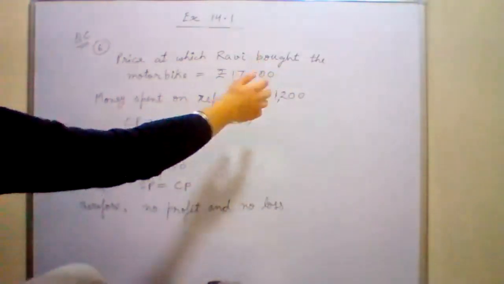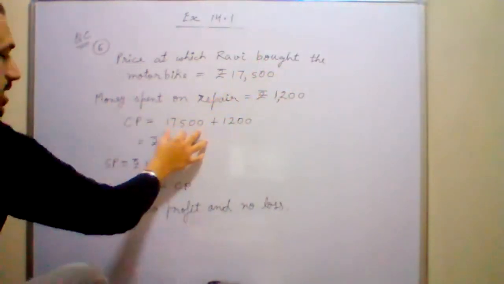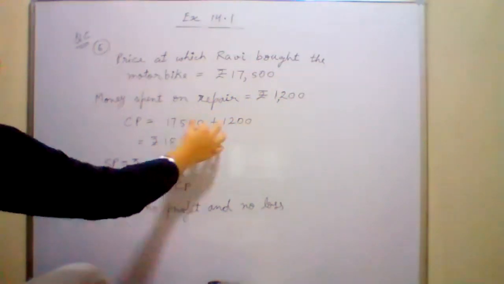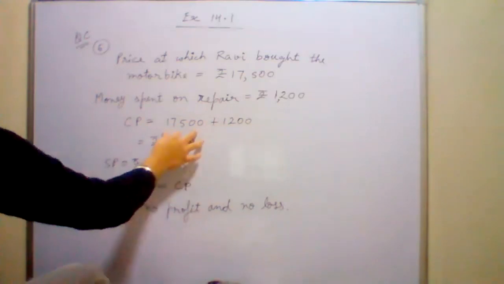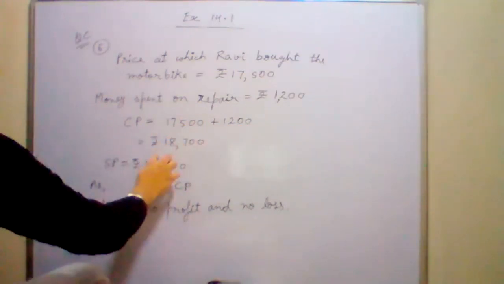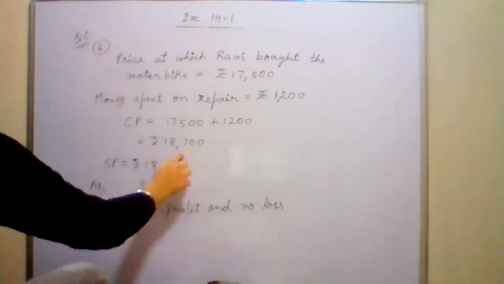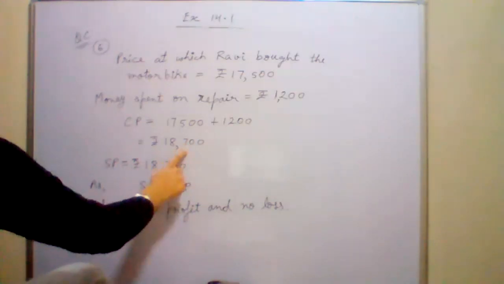1,200 rupees. So he gets the... Yes, sir. This 1,200 rupees also he spent as money. He spent both amounts. So adding both amounts, you will find the total cost price. This is your cost price. Now is it clear to everyone?